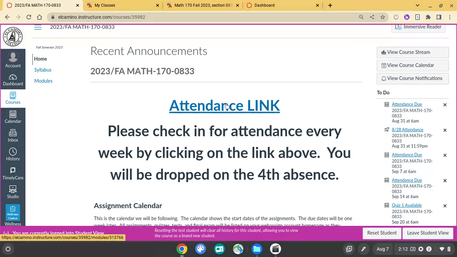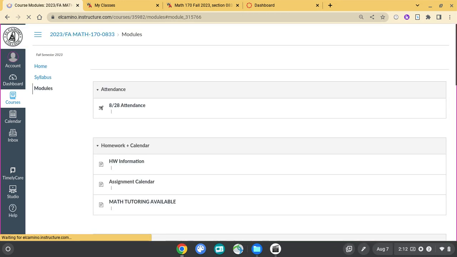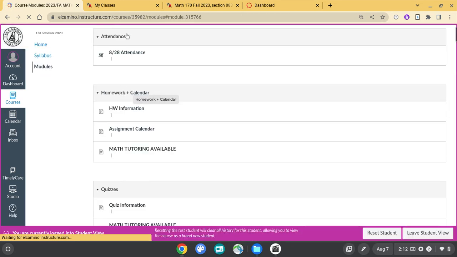Notice there is this big giant attendance link. This is so that you don't forget to check in for attendance. You have to do that once a week. Let's go ahead and click on it. It will take you to the attendance module right up here.